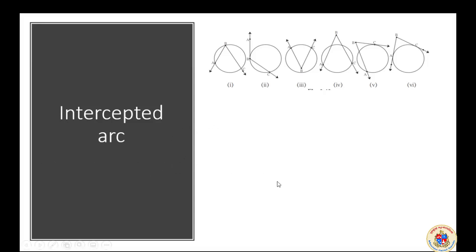The same way. Now here it is an intercepted arc. Arc intercepted by the angle, I will say it like that. All these are circles and have a certain peculiarity.